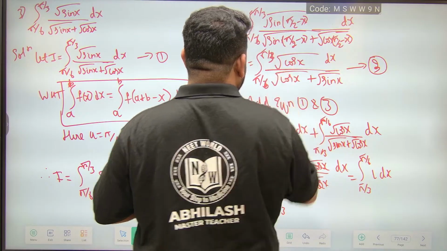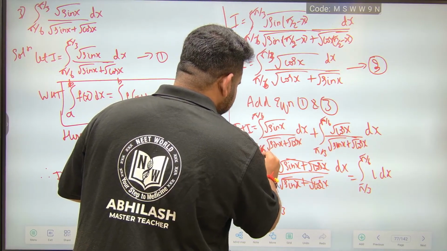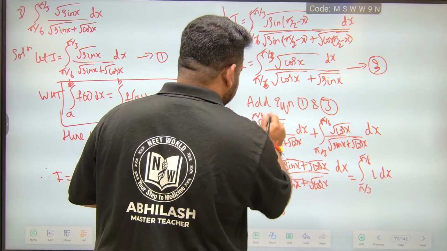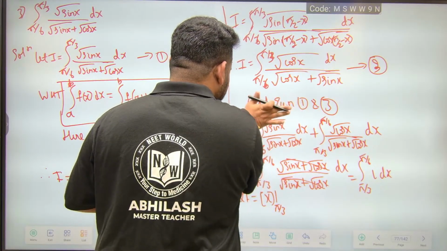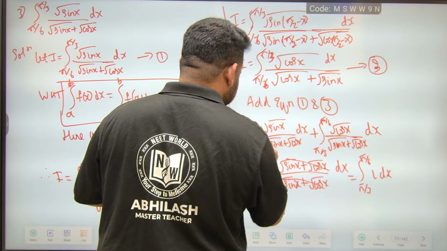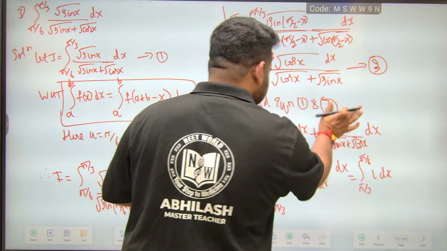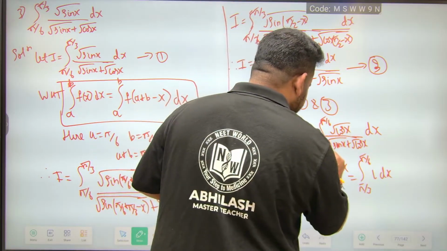Here again it is pi by 6 to pi by 3. Again this is pi by 6 to pi by 3.